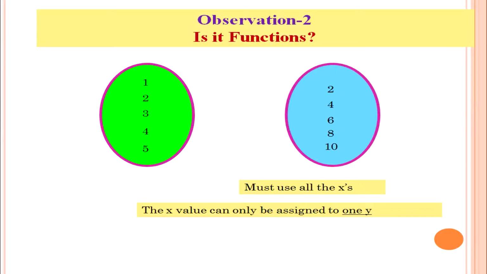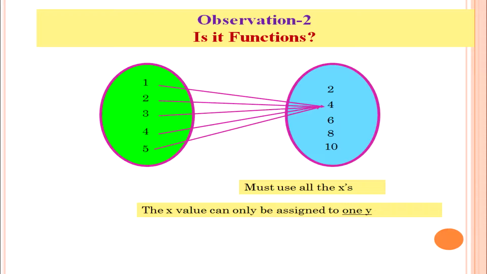Here the elements of the first set are 1, 2, 3, 4, 5 and the elements of the second set are 2, 4, 6, 8, 10. The two conditions to be satisfied for a function are: must use all the x values, and each x is assigned to one y. That means 1 is associated with 4, 2 with 4, 3 with 4, 4 with 4, and 5 with 4.